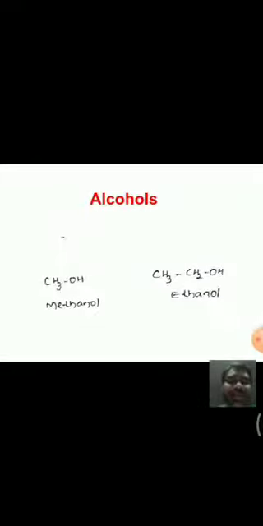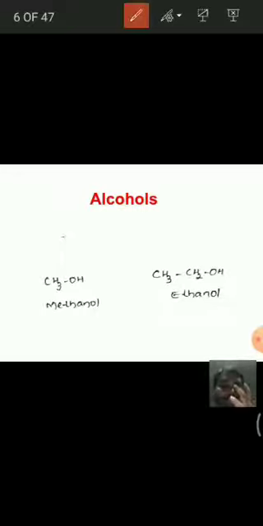For example, simple molecules. If you observe, the first one has the common name methyl alcohol. Coming to the IUPAC name, it has only one carbon, hence methane, and we remove the E from methane and add ol, as it has an OH group, hence the name is methanol.